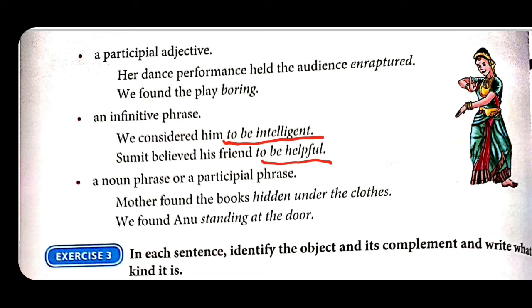A noun phrase or a participial phrase. Noun phrase भी हो सकता है like hidden under the clothes. Participial phrase और noun phrase के types example दे रखा है standing at the door, right. So I think you are able to identify which type of object complement is used in the sentence.